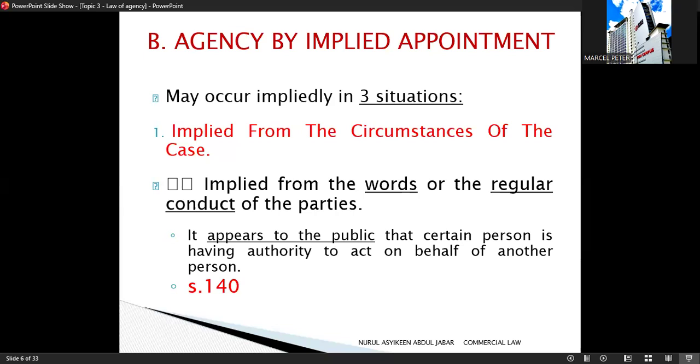This usually happens when the words or the regular conduct of the parties show that a person has authority to act. Because of this behavior, it appears to the public that the person has authority to act on behalf of another person. So this is recognized under section 140.